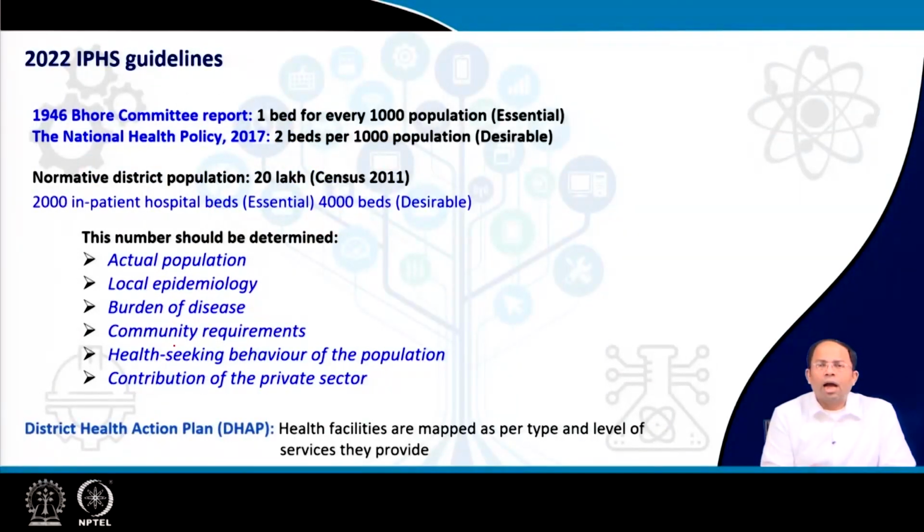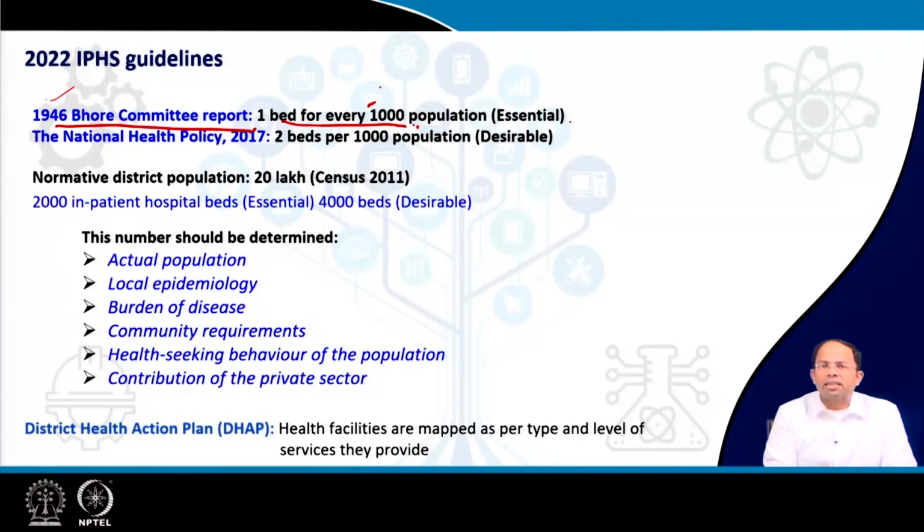Now coming to how we interpret these guidelines, or how we actually determine what number of facilities, and what kind of facilities, have to be provided. As per the 1946 Bhor Committee report, it was said that in India we require 1 bed for every 1,000 population. This is the minimum number of beds required per population. But the problem is, even though this is the minimum required and was recommended in 1946, till now many states have not been able to achieve this.